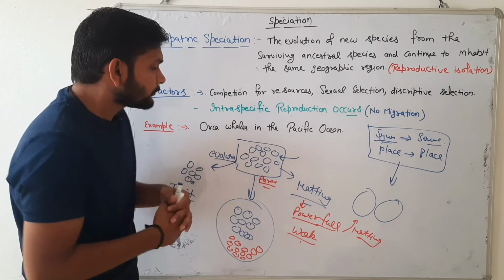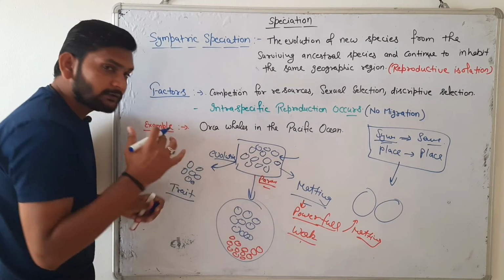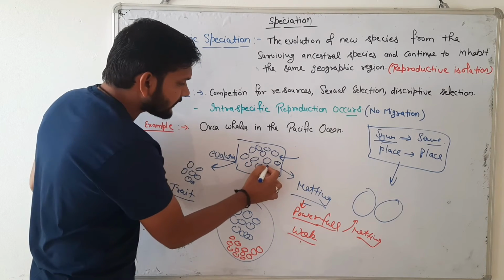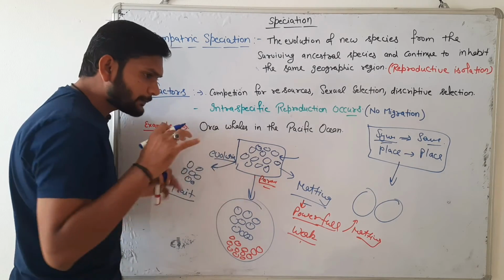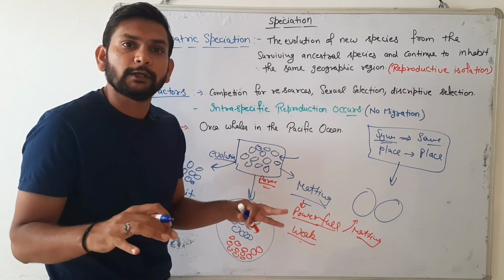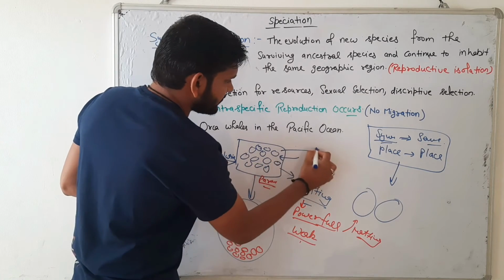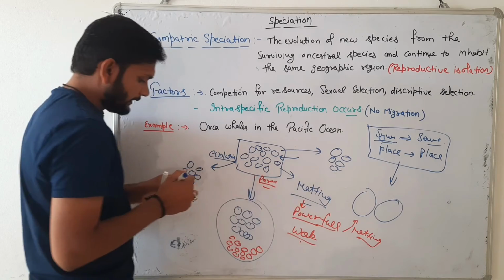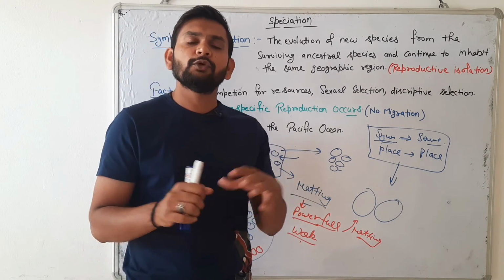The genetic variability occurs in these species, and this species is present in the same area. It will not occur here and there. So the two different species form in the same area, and no migration occurs.